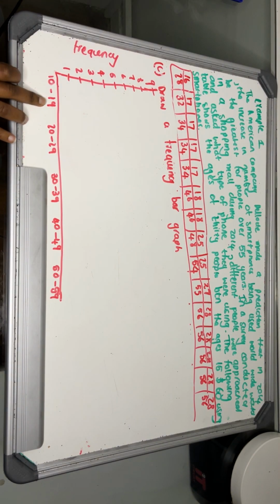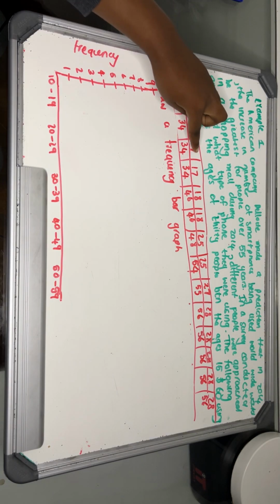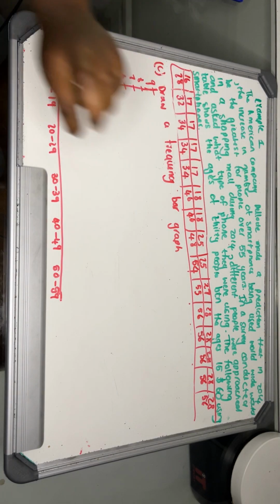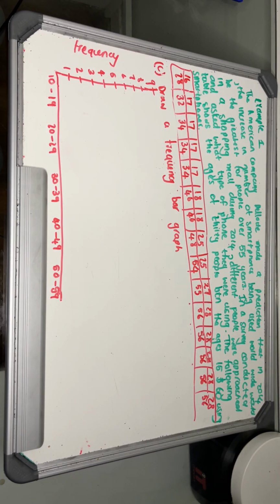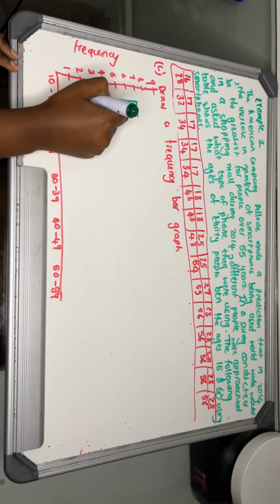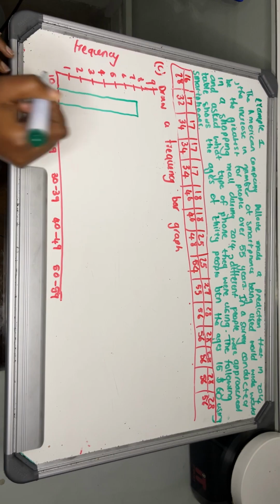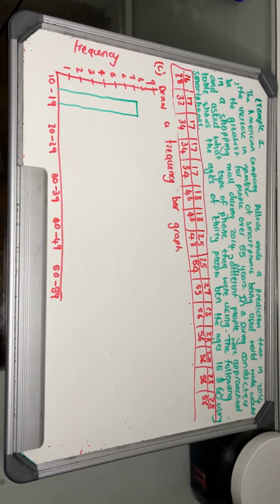We'll first start with 10 to 19. Then we'll count the values that are between 10 and 19. Say 16, 17, 17, 17. It's 1, 2, 3, 4, 5, 6, 7. Right? Then we'll draw our bar graph, which will stop at 7. I also will not be using a ruler, so bear with me. All right, so I think it's not bad.